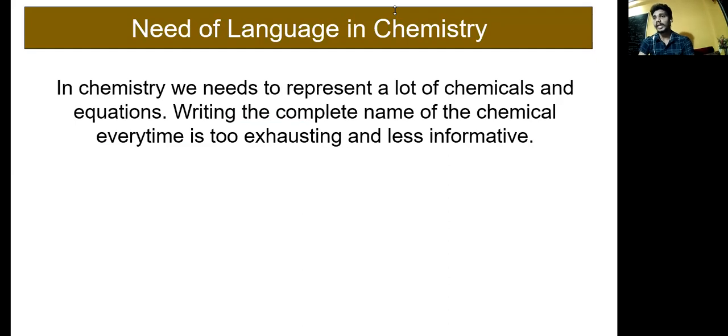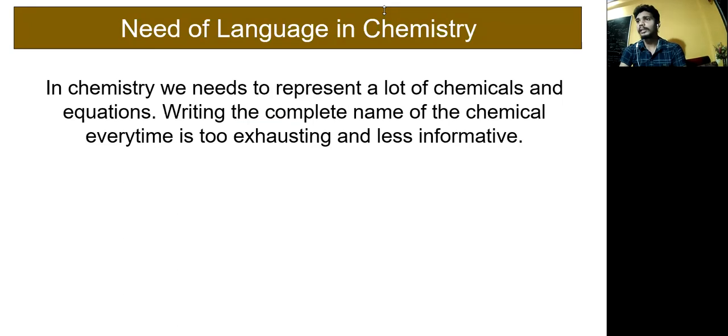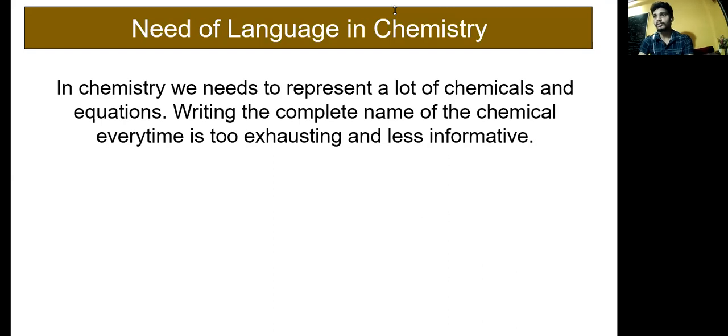Suppose in chemistry you want to write something, for example, iron and oxygen. It may be hard to interpret. But if you use symbols, it will be better. For instance, we know that we have symbols for traffic signals. Nobody writes a sentence over there, but we know the symbols and we can interpret them very easily, isn't it? This is the importance of that.